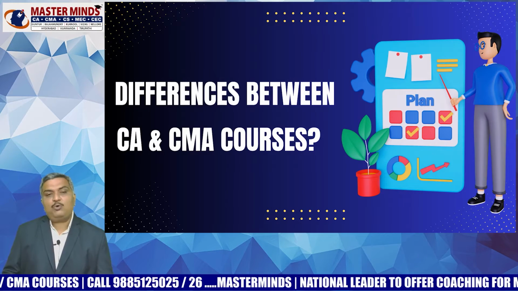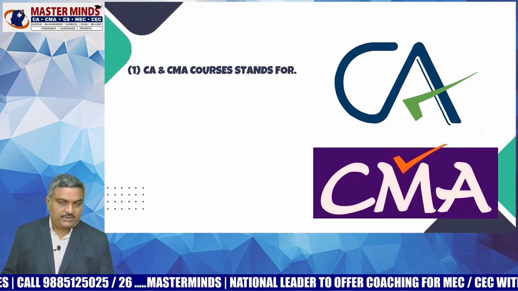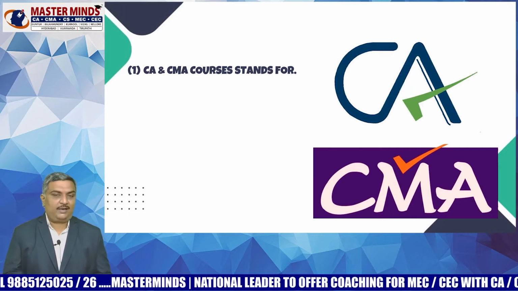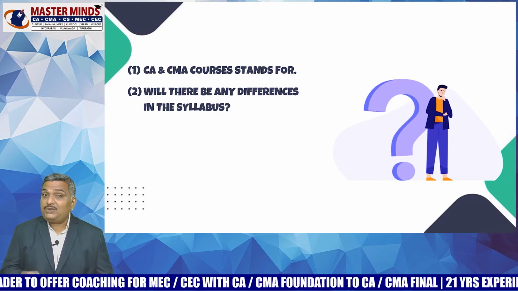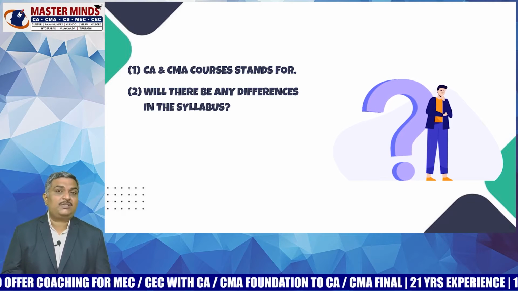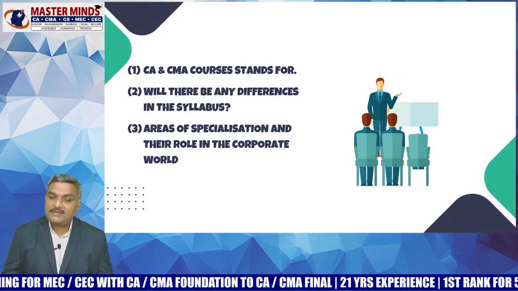Now, let us move on further and try to know the differences between CA and CMA courses. CA stands for Chartered Accountancy and CMA stands for Cost and Management Accountancy. Coming to the syllabus of CA and CMA courses, 90% of the syllabus is one and the same.